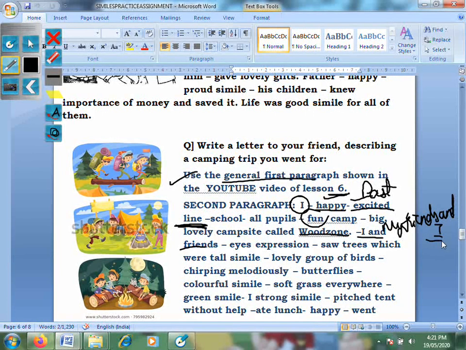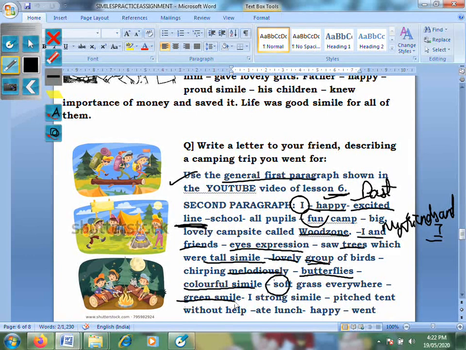So my friends and I, what was the I's expression? So you can say my friends and I: our eyes bulged out of our sockets, or our eyes became as wide as footballs as we saw trees which were as tall as giraffes. The glorious, splendid flock of birds were chirping sonorously, or you can even say that sonorous birdsong hung in the air. There were butterflies which were as colorful as a rainbow. There was fluffy grass everywhere, which was as green as chili, or as green as a parrot.